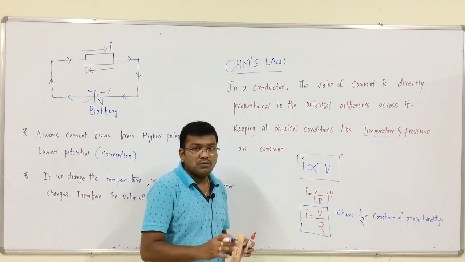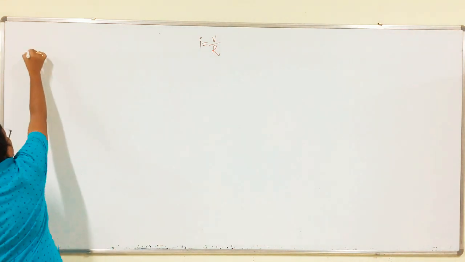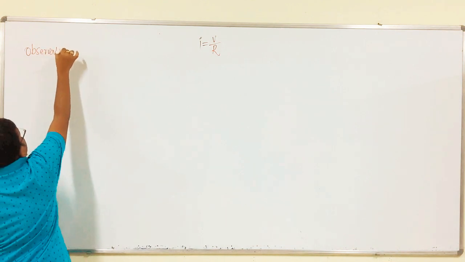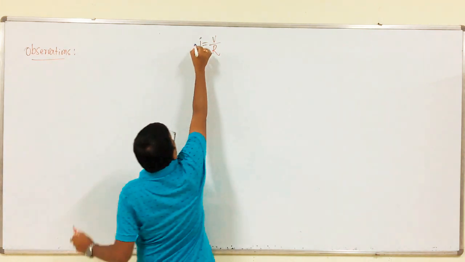This is about Ohm's law. Now, we have to discuss some observations. Observations of Ohm's law. So, I is equal to V by R.